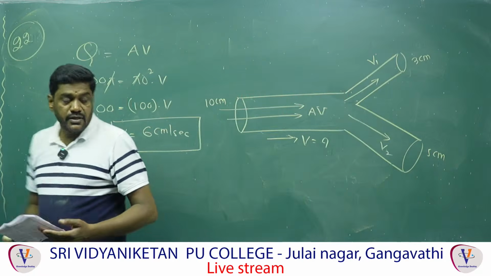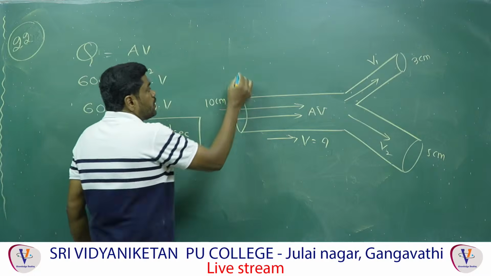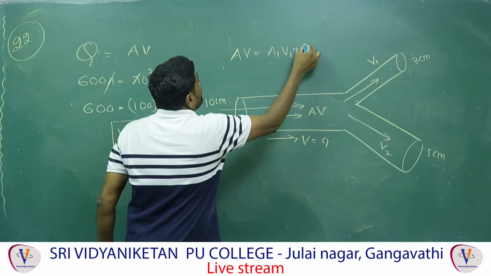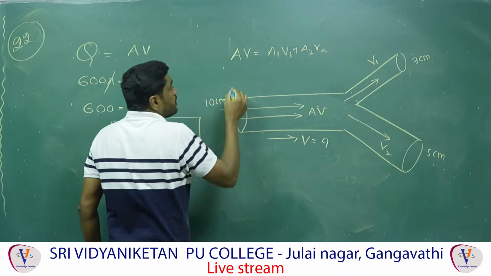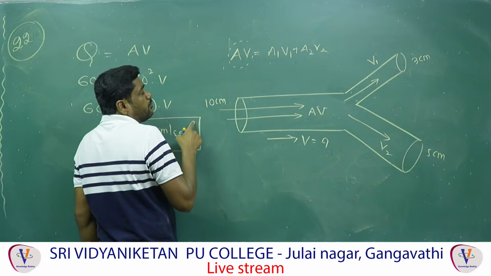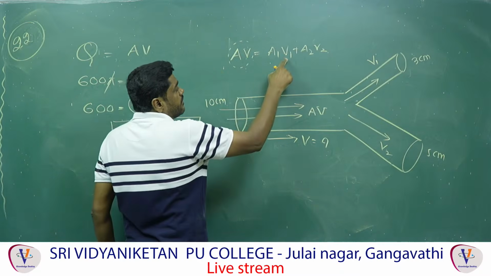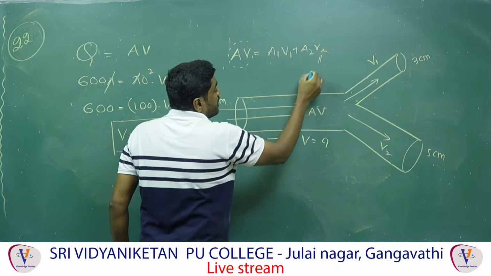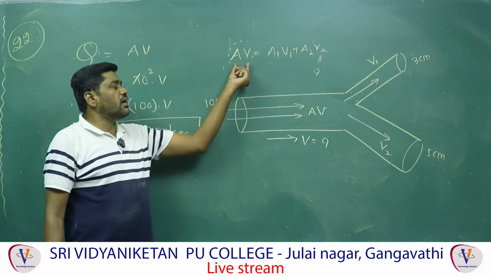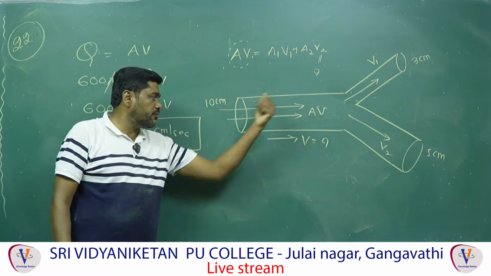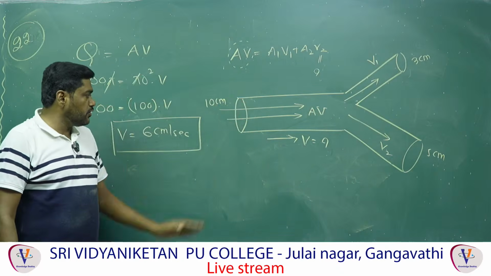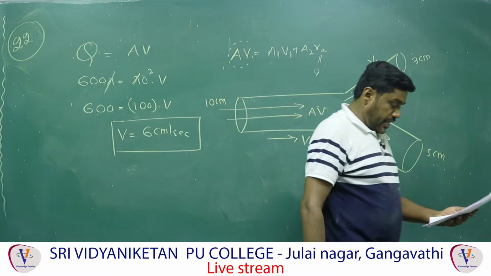Next, what they are asking is similar. The total equation of continuity is AV equal to A1 V1 plus A2 V2. AV we already got, which is 600 pi centimeter cube per second, and A1, V1 and A2 are given. They are asking for V2. You find that, then we can get the answer. The total discharge rate is the product of area into velocity of the bigger pipe, which they have given. Go through this and you can find the answer. Next.